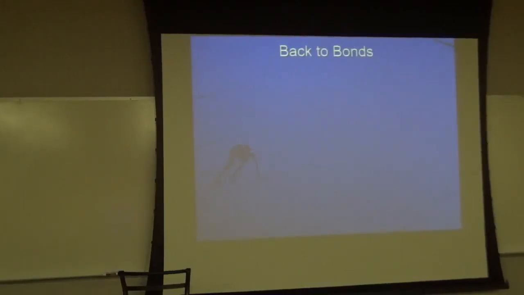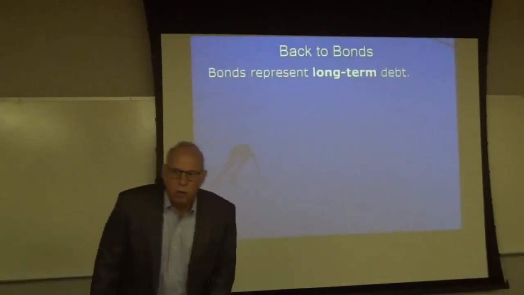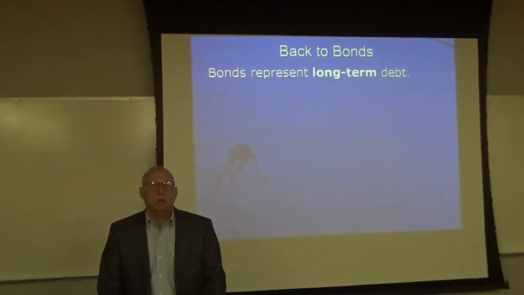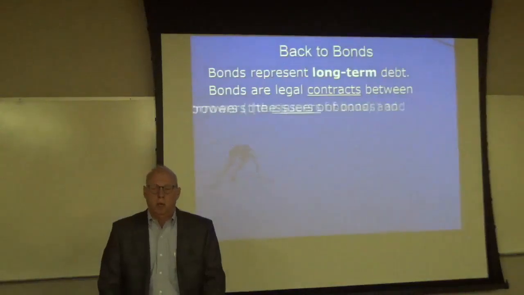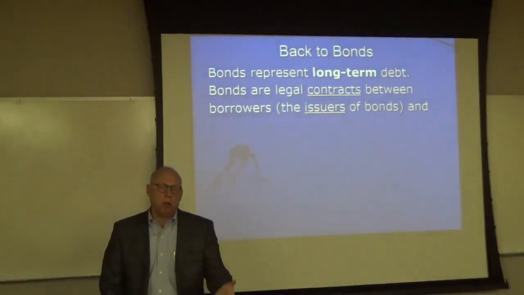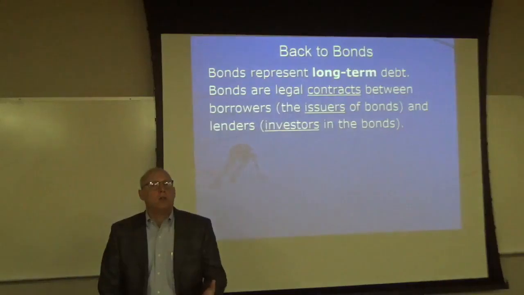All right, let's drill a little bit deeper into some of the details about bonds. Bonds represent long-term debt. Bonds equal long-term debt. Bonds are legal contracts. That's what a bond is. It's a contract between a borrower, which is the issuer of a bond, a company that issues a bond because it wants to borrow money, and lenders, these are the investors in the bonds.